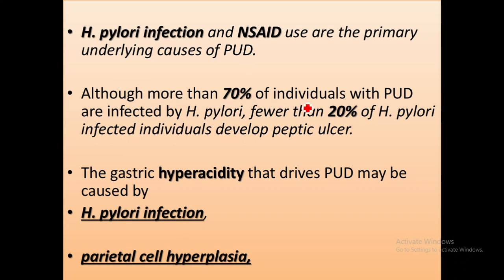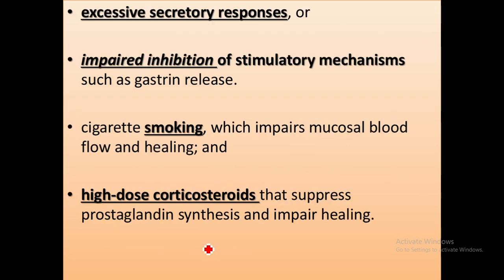Although more than 70% of individuals with peptic ulcer disease are infected by H. pylori, only fewer than 20% develop peptic ulcer. Again, it depends on host factors as well as strain of H. pylori. The gastric hyperacidity that drives peptic ulcer disease may be caused by H. pylori infection, parietal cell hyperplasia, excessive secretory response, impaired inhibition of stimulatory mechanisms such as gastrin release, cigarette smoking that impairs mucosal blood flow and healing, and high dose corticosteroid that suppresses prostaglandin synthesis and impairs healing.